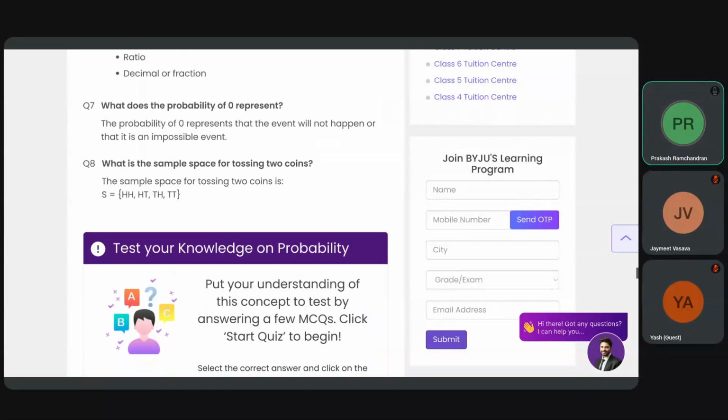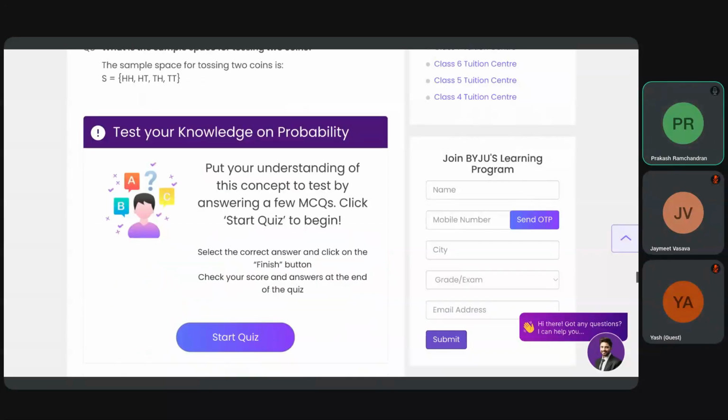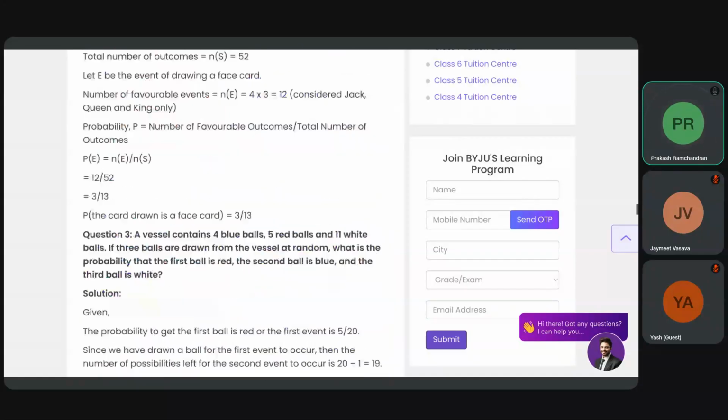So example, what is the sample space of two coins? If you have two coins, then it could be head-head, head-tail, tail-head, tail-tail, right? So now you've got 4. So they can confuse the hell out of you by putting two dice together or two decks of cards, and they will complicate it. That is the job of the examiner, and you have to fix it and be done.